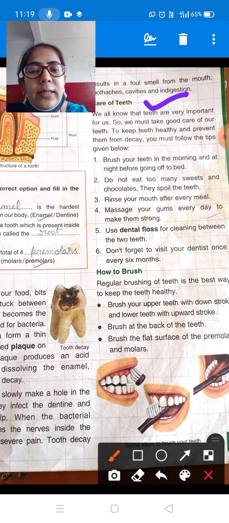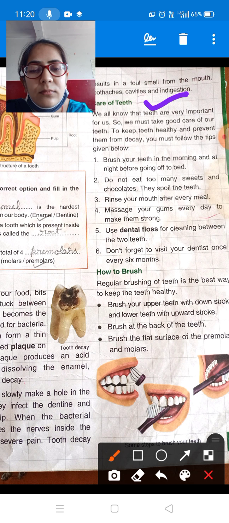Brush your teeth in the morning and at night before going off to bed. Two times we should brush our teeth. The next is, do not eat too many sweets and chocolates. They spoil the teeth. We should not eat lots of sweet food, many sweets and chocolates, and other sugary food.